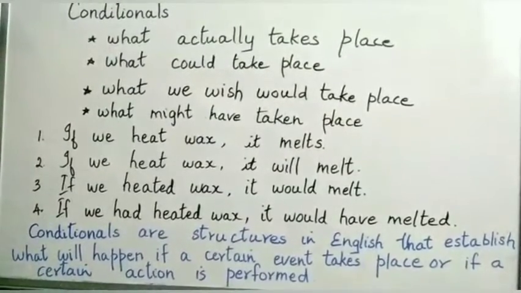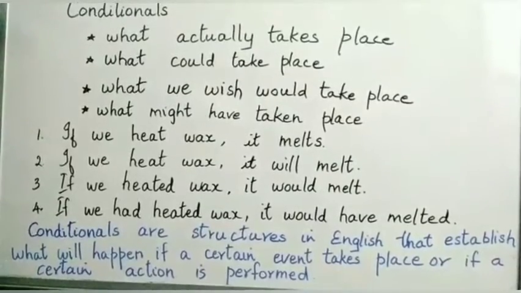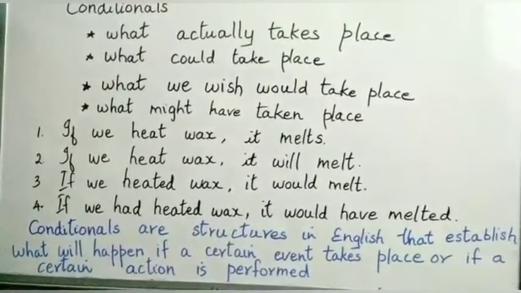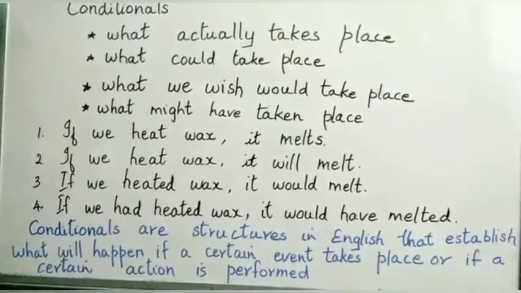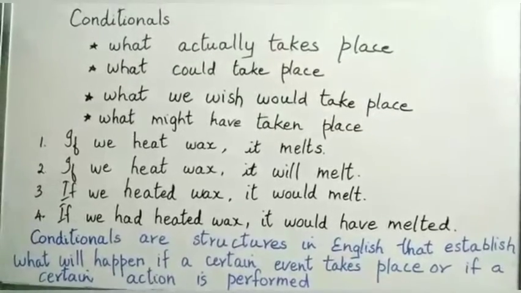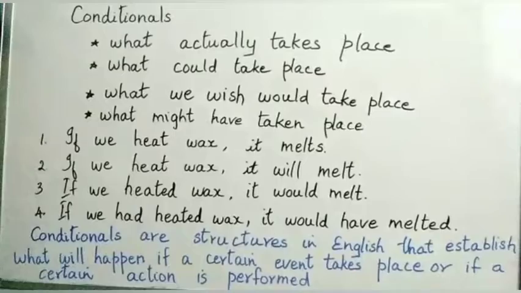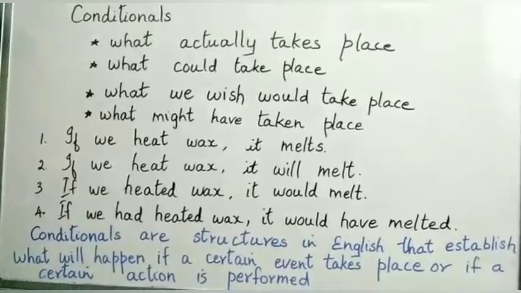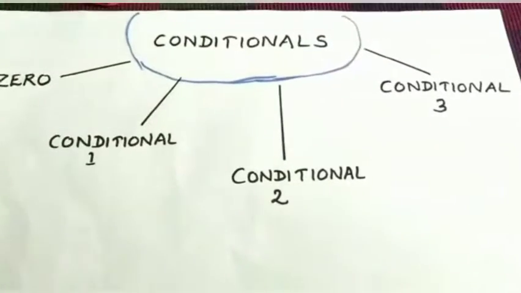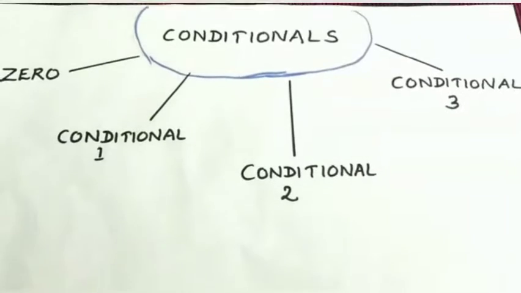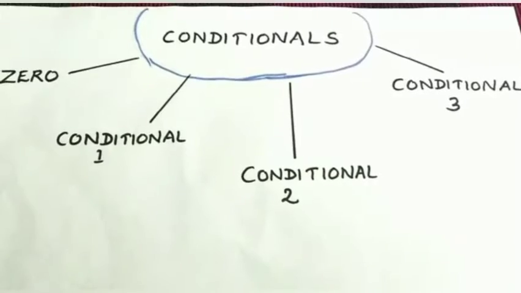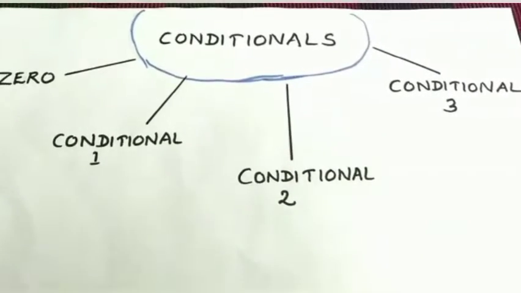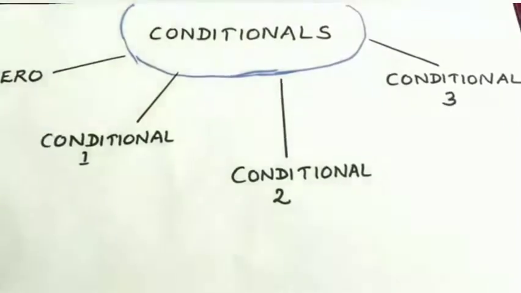So what are conditionals? Conditionals are structures in English that establish what will happen if a certain event takes place or if a certain action is performed. So hope you are clear. See, conditionals are structures which show what will happen if a certain event takes place or if a certain action is performed. Okay. There are 4 conditionals. First one you see, 0 conditional. Second one, conditional 1. Third one, conditional 2. Fourth one, conditional 3. Now we shall see on the chart.